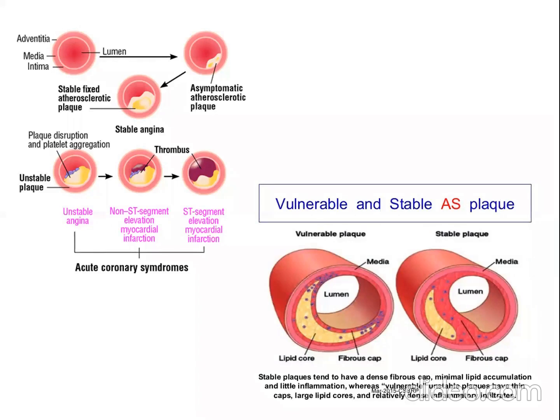So numerous platelets accumulate at this region, and the platelets now release more platelet aggregation factors,